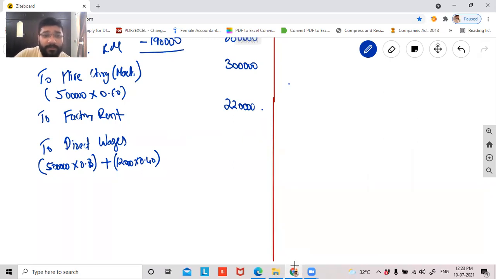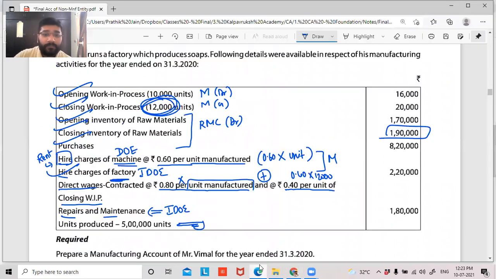Why are we adding that 12,000 into 0.4? It says that direct wages is 80 paise per unit manufactured plus 40 paise. So basically this 80 paise is the wages for the goods that have been completely manufactured. But there are some goods which are still not manufactured, no? So for that the labor is spent this time, no?